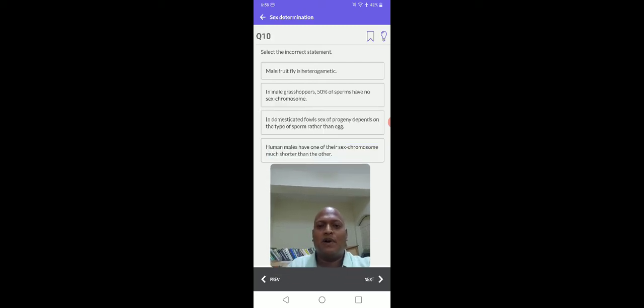Next one. Select the incorrect statement. Given four statements, one statement is wrong, and you need to identify it. First one: male fruit fly is heterogametic. Fruit fly means Drosophila. What type of sex determination does Drosophila exhibit? Drosophila exhibits XX, XY type of sex determination. So XY is the male heterogamete. So the first one is correct.